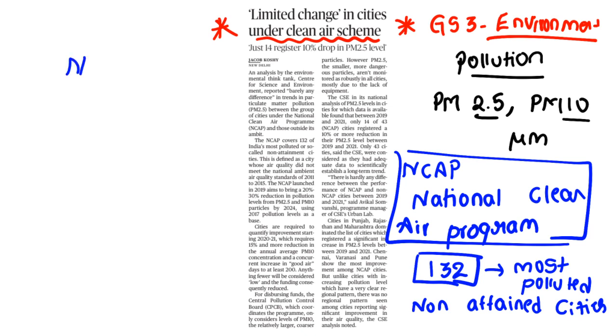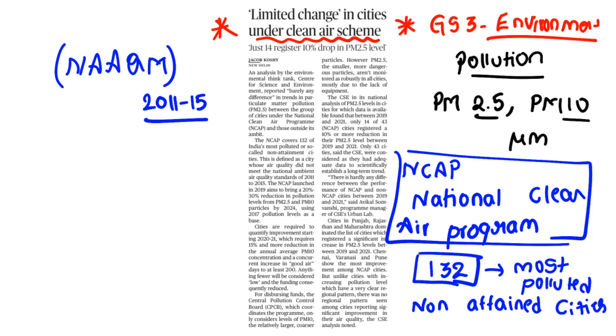There is something called the National Ambient Air Quality Management Program, under which some standards were given from 2011 to 15. The states which failed to take control in this are going to follow the National Clean Air Program.